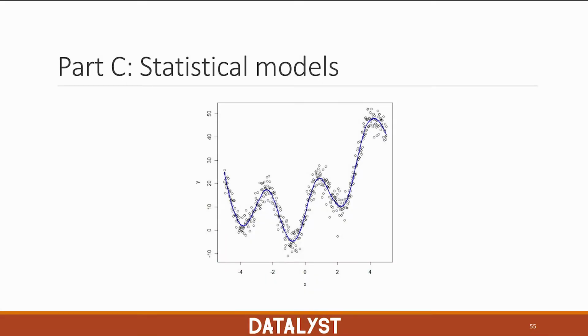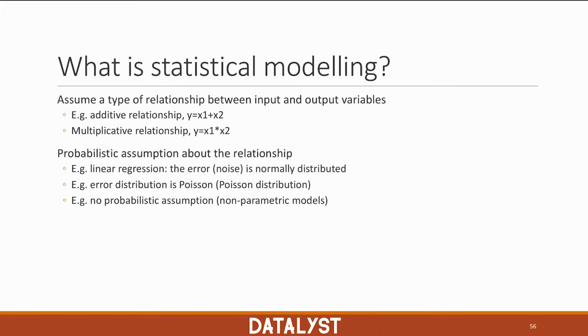In this section, we're going to talk about statistical modeling. So in a statistical model, we are trying to come up with, let's say, a simplified version of the world. We do this by making some assumptions around the relationship between the input and the output variables. So the first kind of assumption we're doing is around the type of relationship between the input and the output